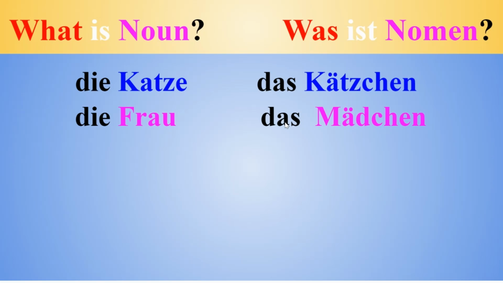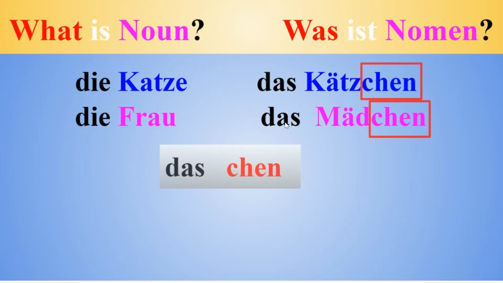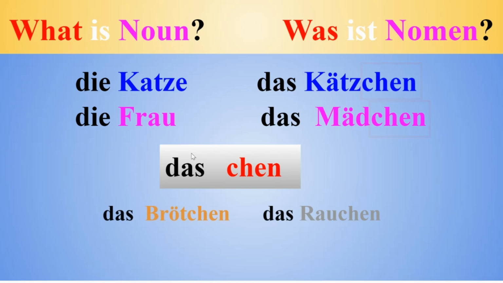Well, it is because of this chen: whenever we have chen at the end of a noun, it transforms into das, it becomes neuter. I will give you a few more examples. Das Brötchen, the little bread, das Rauchen, the smoke. So whenever nouns end with chen, there will be a das, it is neuter.